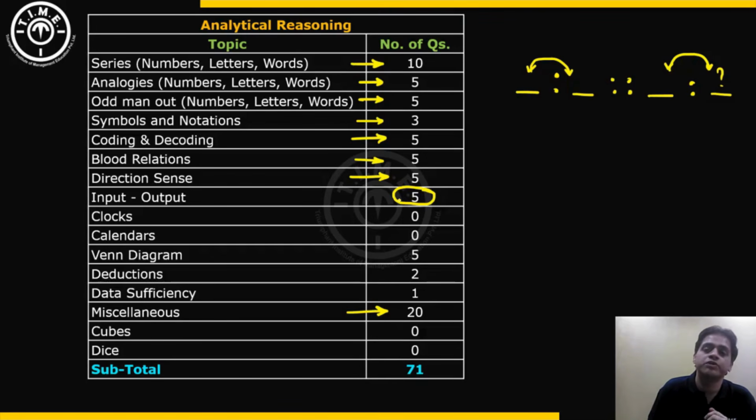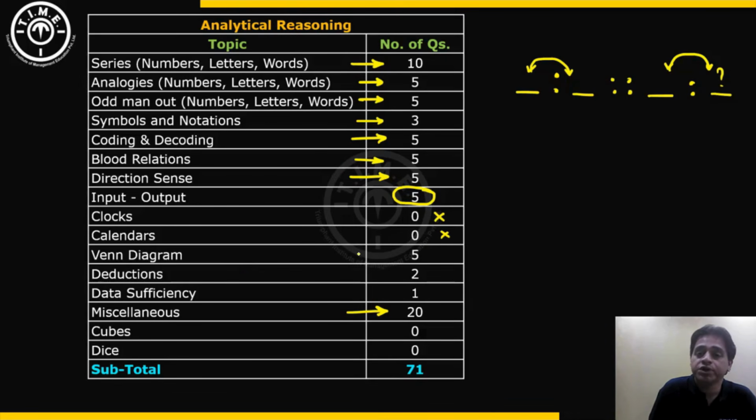So students would be well advised to avoid doing these questions during the initial phases of this section. These are the questions that you should be attempting at the end if time permits. Most of the students gave the feedback that these questions were to be skipped during the exam. So those input-output questions were the speed breakers in this particular section. There were no questions asked on clocks, no questions asked on calendars.